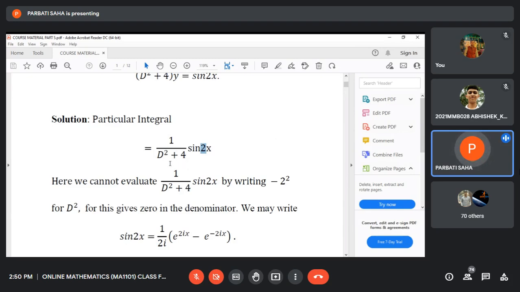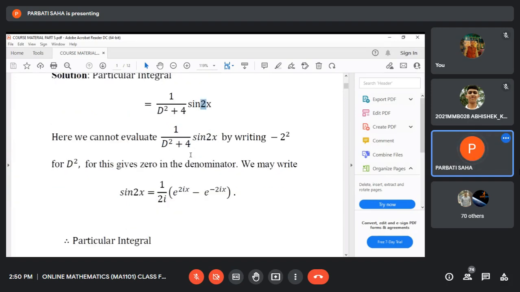So if the function is sine or cosine, and replacing D square by minus a square makes the denominator 0, then you use this method. The sine or cosine function can be expressed in terms of exponential functions.